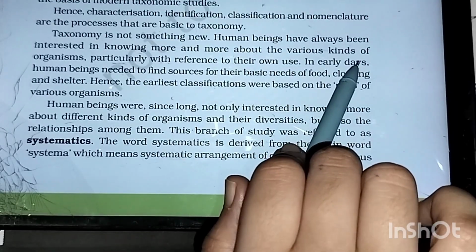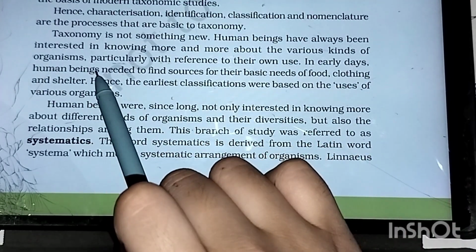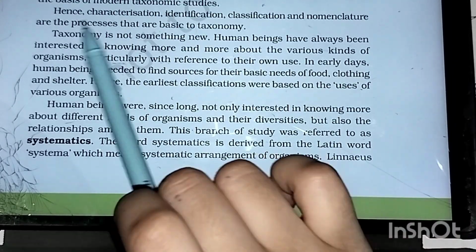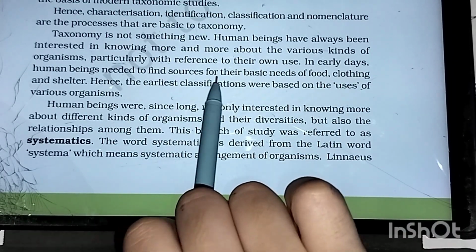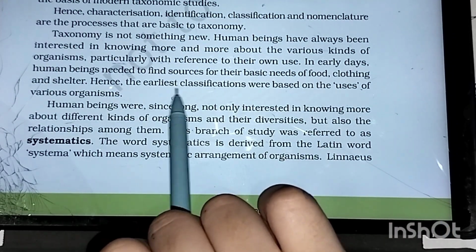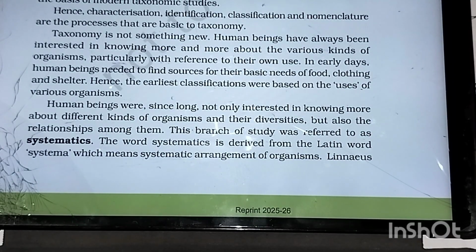Human beings have always been interested in knowing more and more about the various kinds of organisms, particularly with reference to their own use. In early days, human beings needed to find sources for their basic needs of food, clothing, and shelter. Hence, the earliest classification was based on the uses of various organisms. So taxonomy is not something new to human beings.